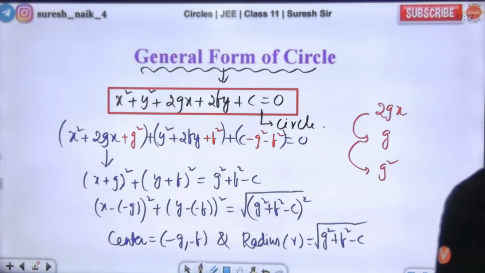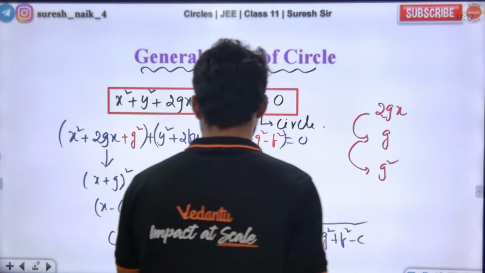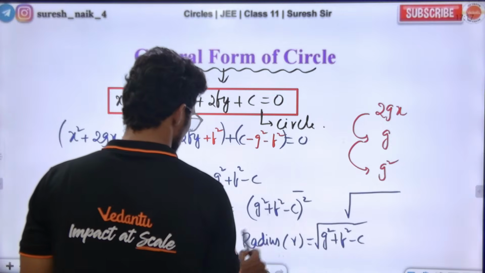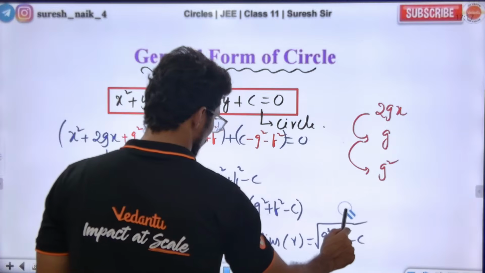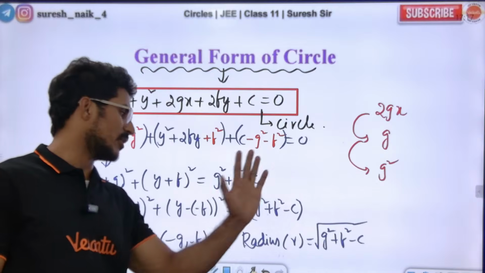Sir, the center is minus g comma minus f, and the radius is the square root of that. Yes or no, guys? R square is this basically. Even if you don't write it, it doesn't make a difference. R square is equal to this, and r is equal to the square root of this. Simple logic.